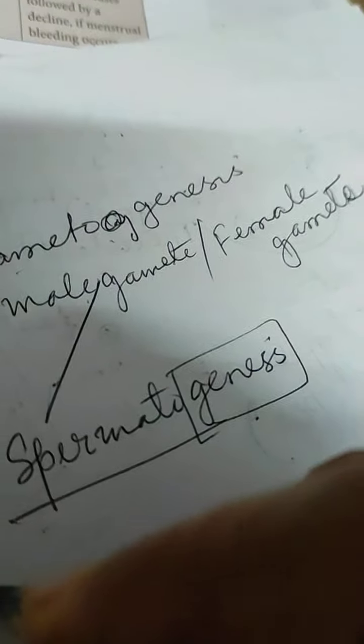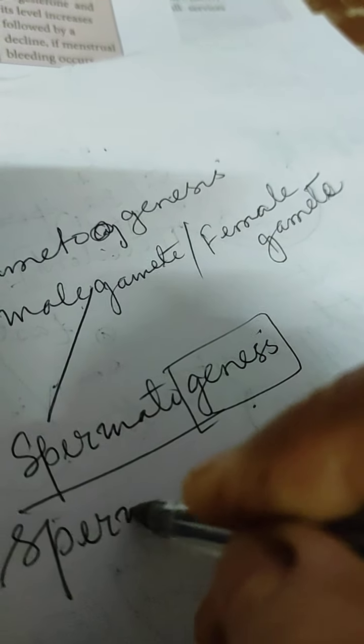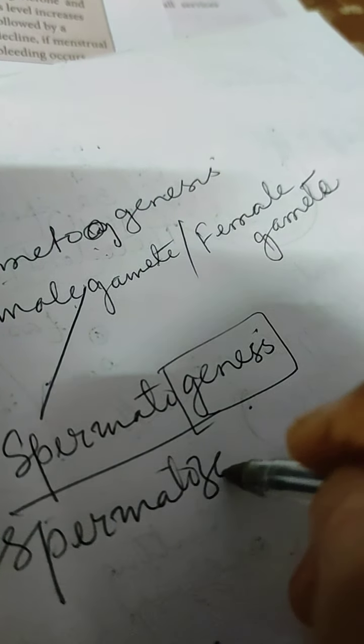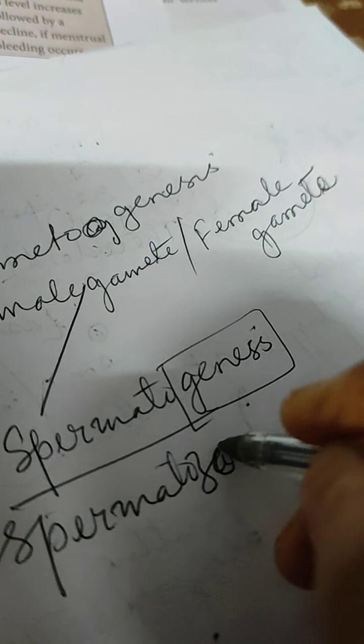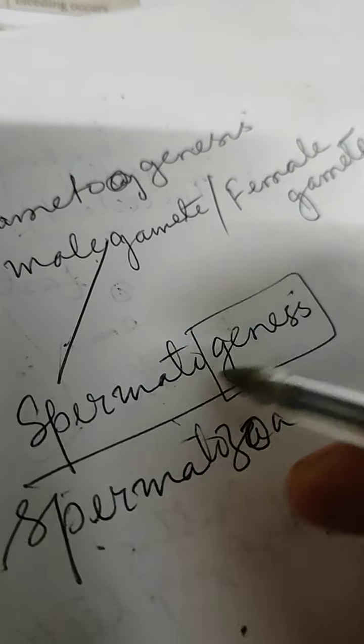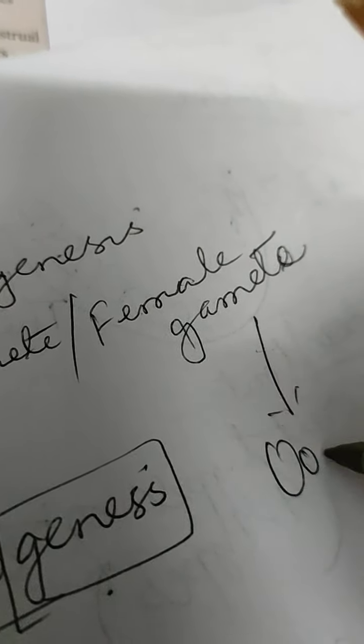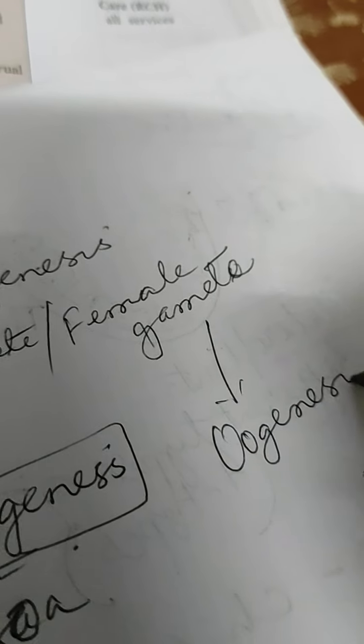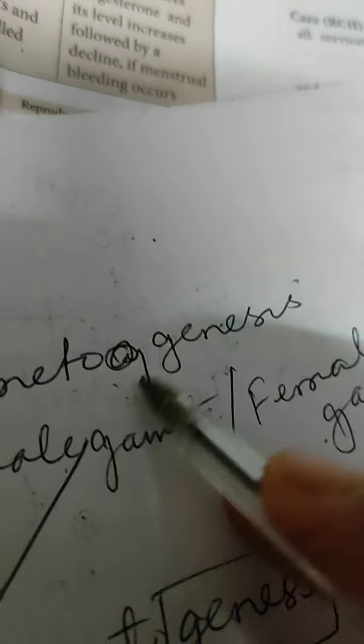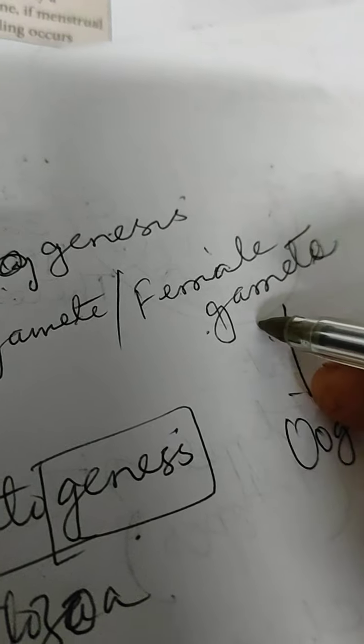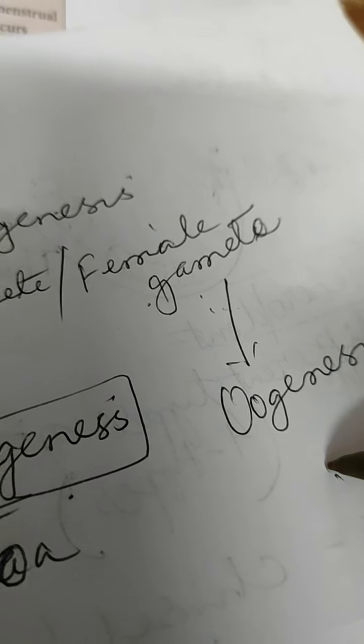The male gamete, what term is used? It is called spermatozoa. From there the word spermatogenesis has come. And the process of formation of female gamete is called oogenesis. This is also gametogenesis, but the particular term is used in the case of female gamete production.